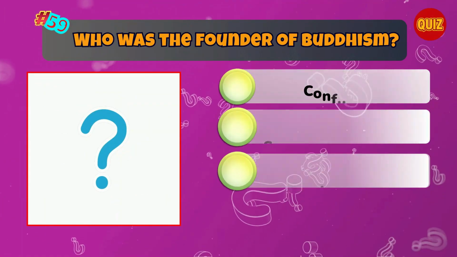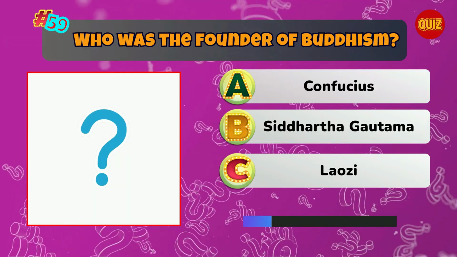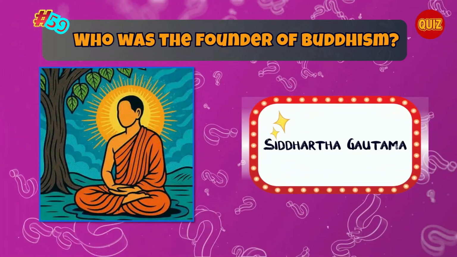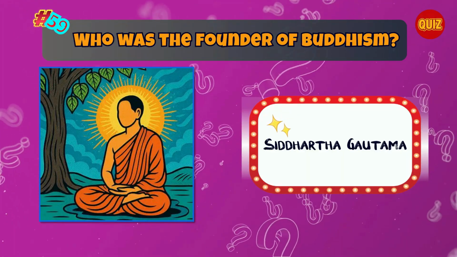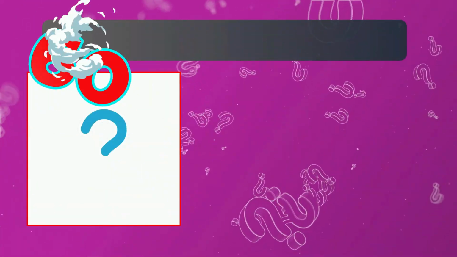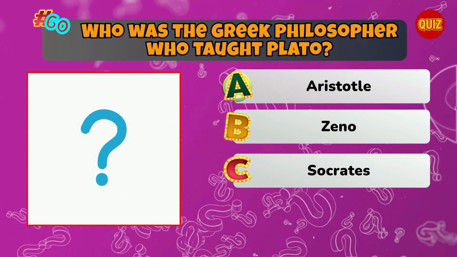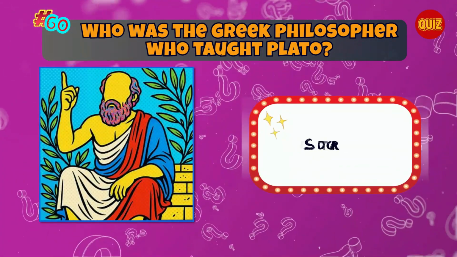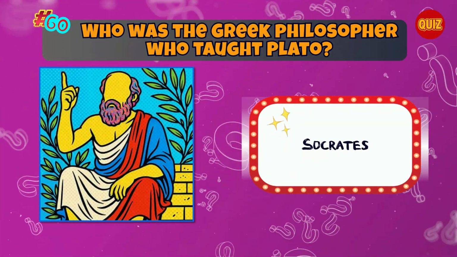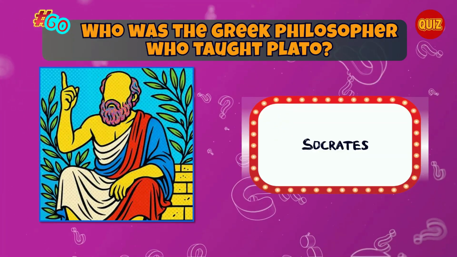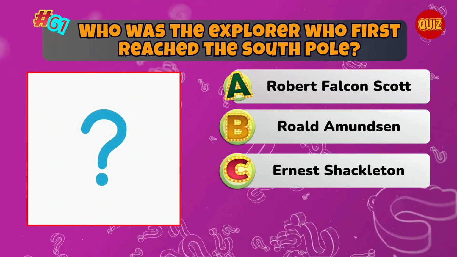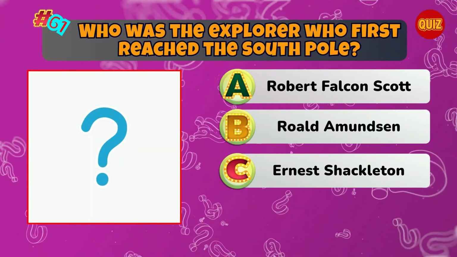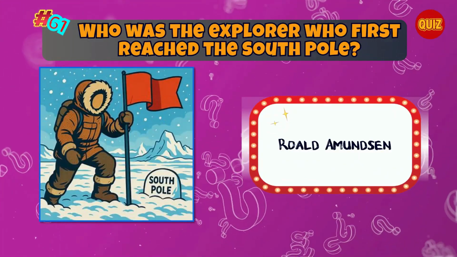Who was the founder of Buddhism? Correct. Siddhartha Gautama. Who was the Greek philosopher who taught Plato? Correct. Socrates. Who was the explorer who first reached the South Pole? Correct. Roald Amundsen.